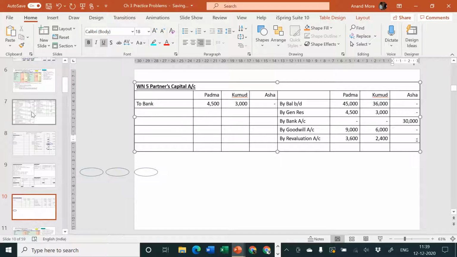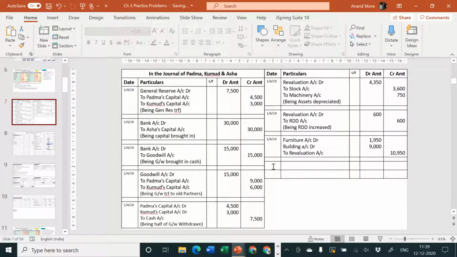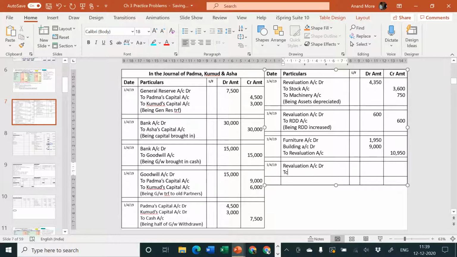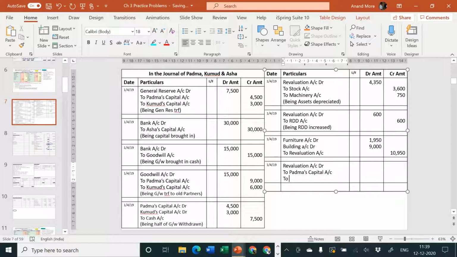But I think the journal entry is most important because that was asked by the problem. We have not passed it. Let us pass the same. 1/4/19. Entry will be, which account is debited? Revaluation account is debited. Revaluation account debit to, what are the names of the partners, Padma and Kumud, to Padma's capital, to Kumud's capital.